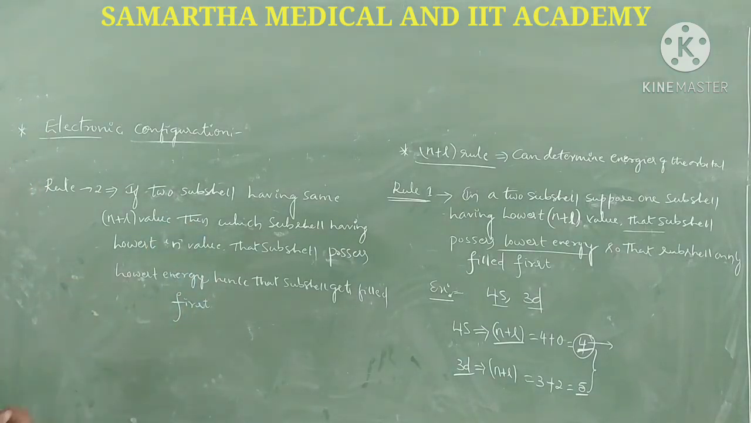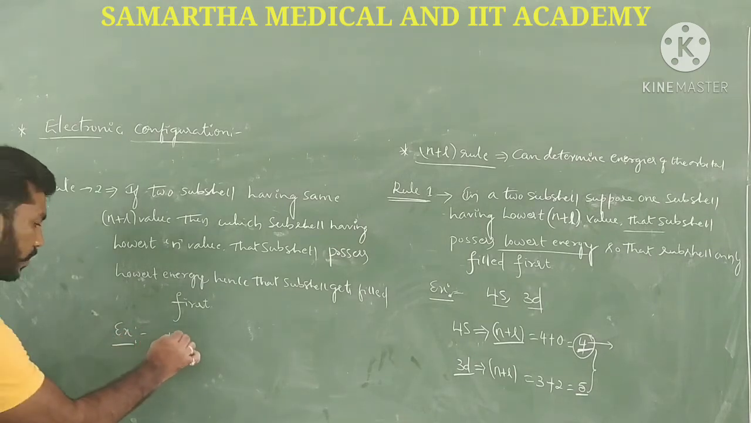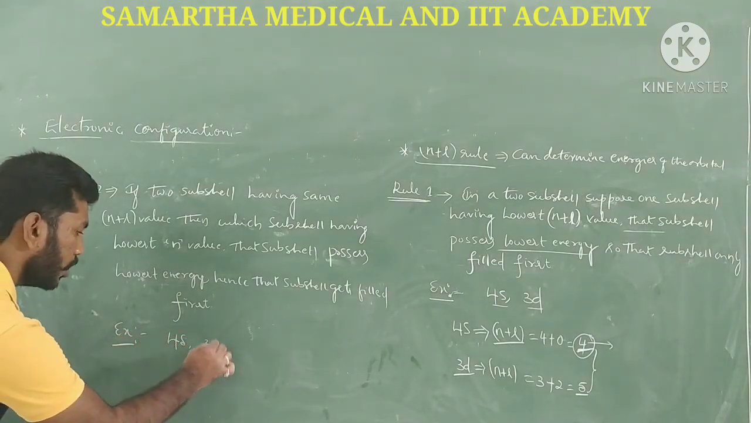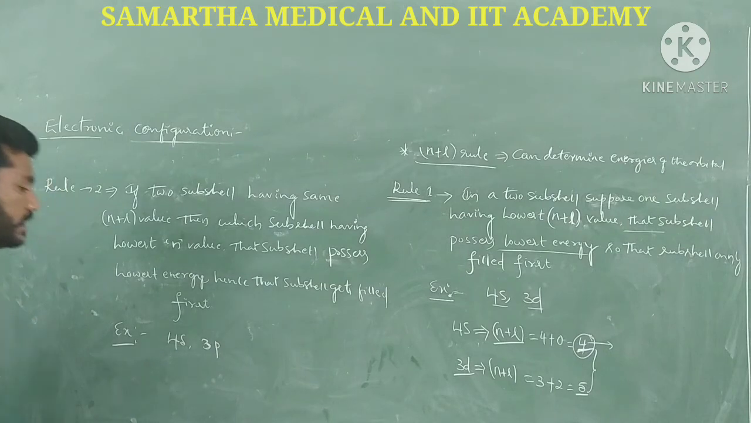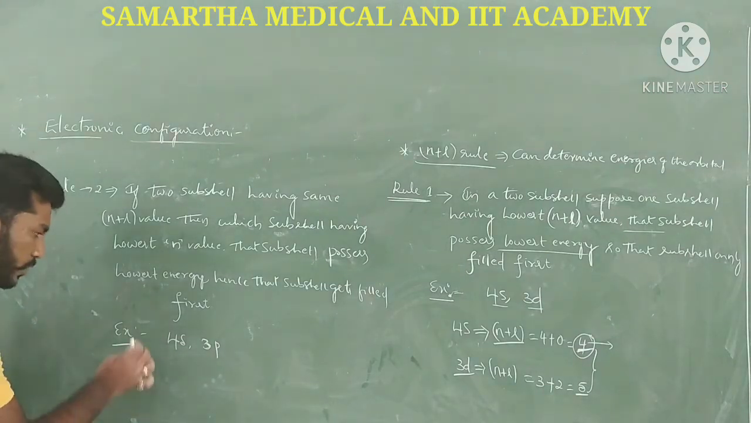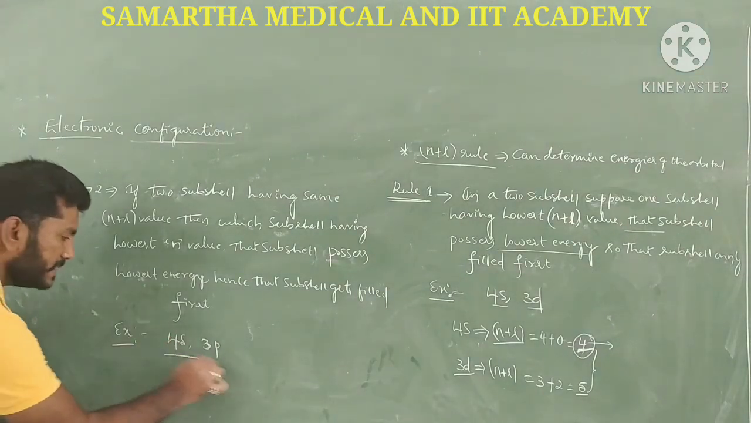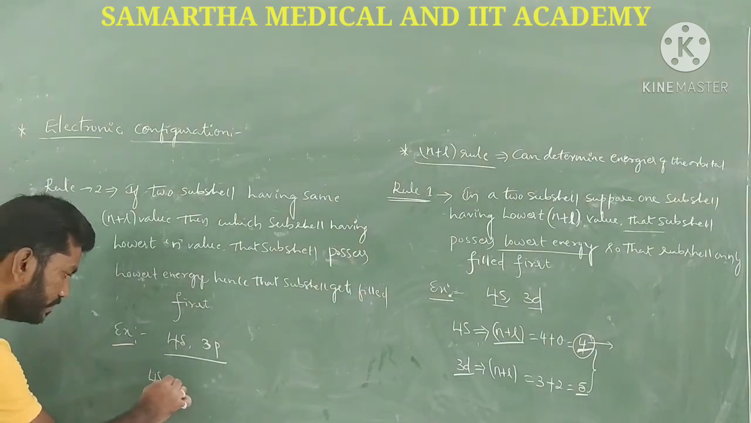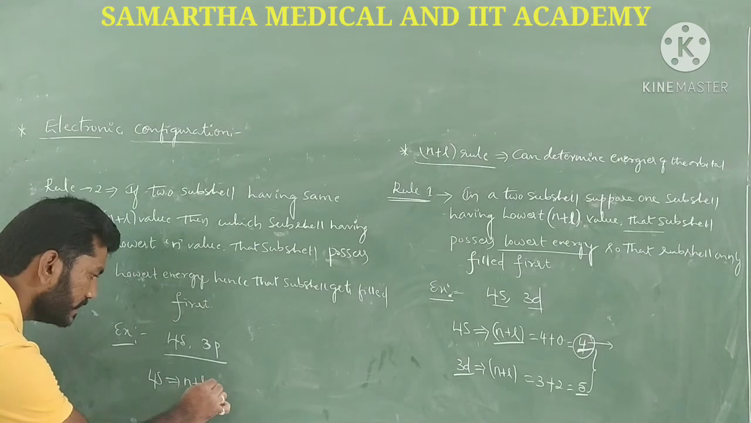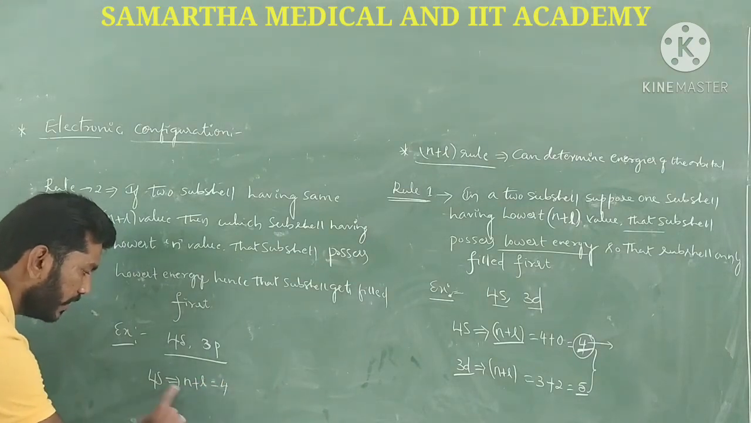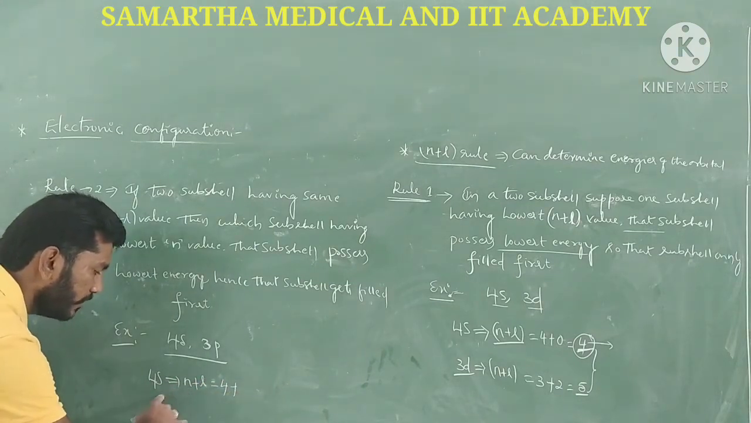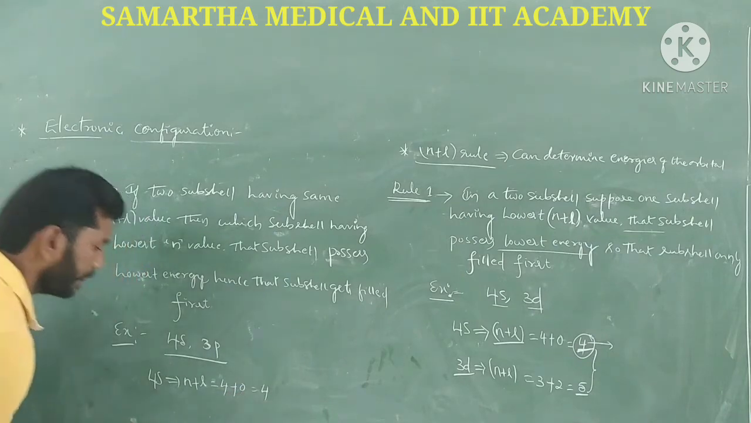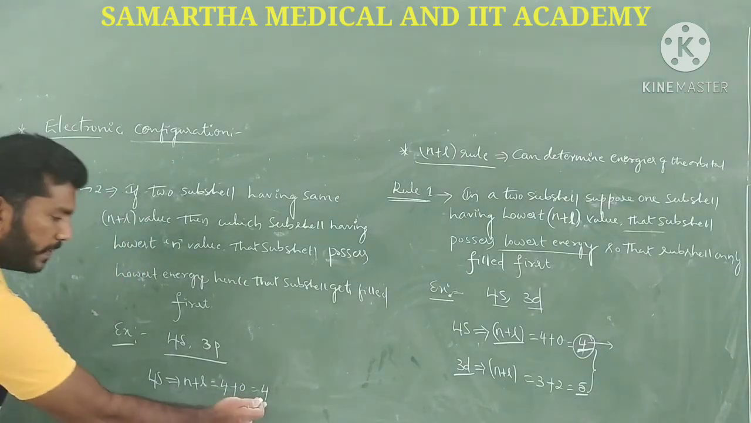So this is the scenario, guys. Let me go with an example here. Suppose we have a 4s orbital and a 3p orbital. We have to calculate the n plus l value for both orbitals. For 4s, the n value will be 4, and the l value for s is 0. So the total n plus l value for the 4s orbital is 4, guys.